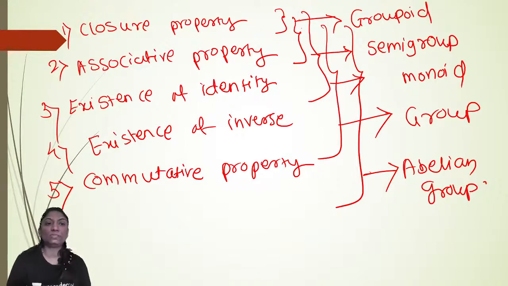And if G satisfies closure property, associative property, existence of identity, and existence of inverse, then G is called a group. And in addition, if G satisfies the commutative property, then G is called an abelian group. Okay. Now we will see some examples depending on this. Suppose we will see here the first one.